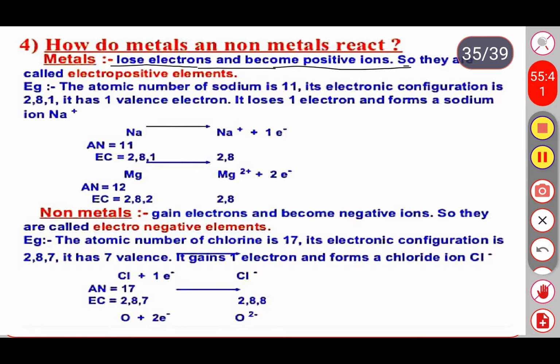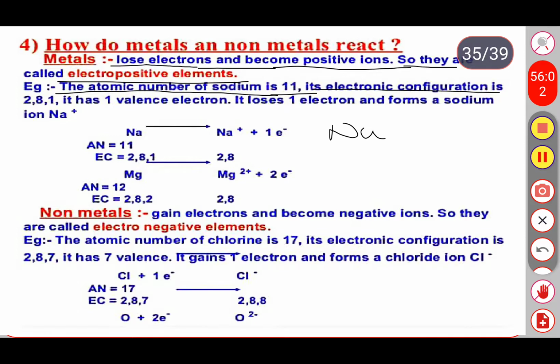For example, the atomic number of sodium is 11 and its symbol is Na, right? Considering the sodium element, its electronic configuration is 2, 8, 1. Just count these numbers: 2 plus 8 plus 1 is 11.